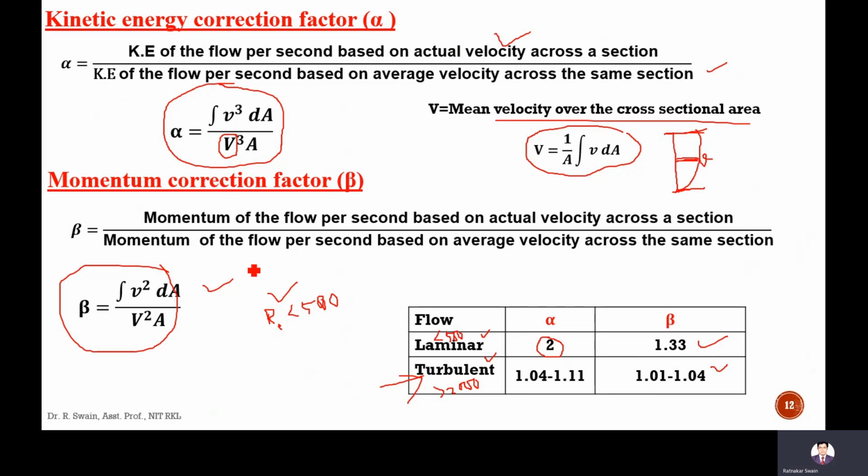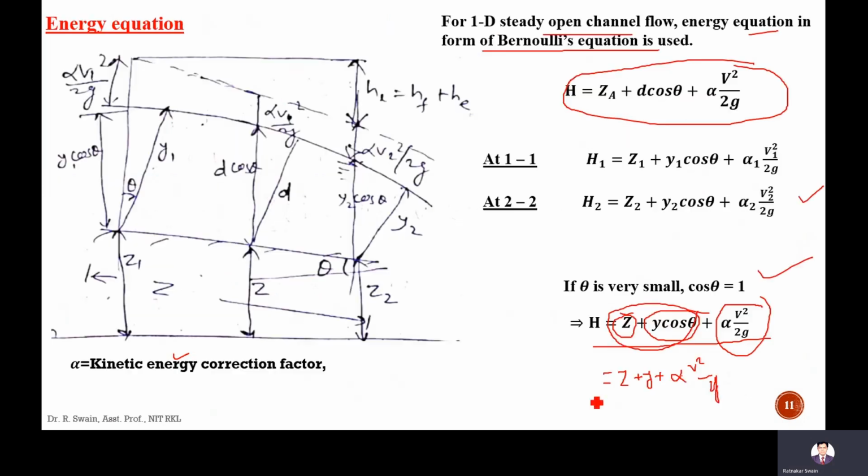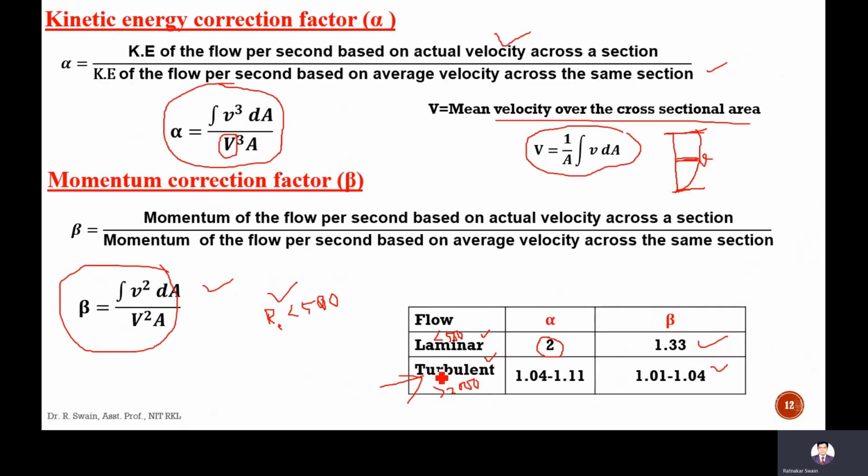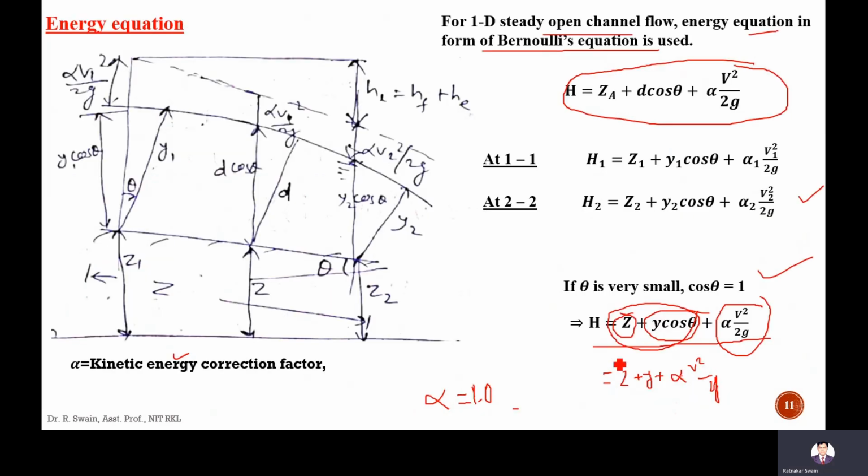Usually, to simplify the calculation in the analysis of the flow, the total energy head is considered as Z plus Y plus V square by 2g. Alpha is approximately 1, which is taken. Usually we are dealing with steady flow, and in unsteady flow there is least chance that the flow is laminar or turbulent. So here it is nearly 1. That's why alpha is always considered 1 to simplify the analysis. So you can write that total energy head is datum head Z plus flow depth Y plus V square by 2g.